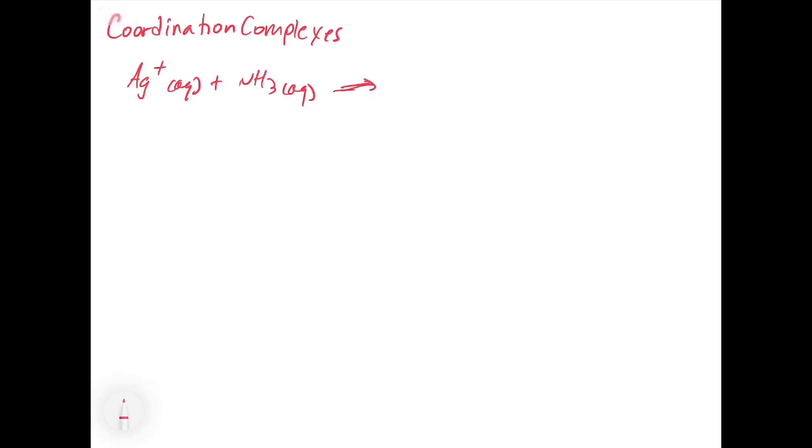We saw this silver ammonia complex in lab. And in our discussion back in chapter 17, we said that the formation of these compounds is due to Lewis acid-base chemistry.